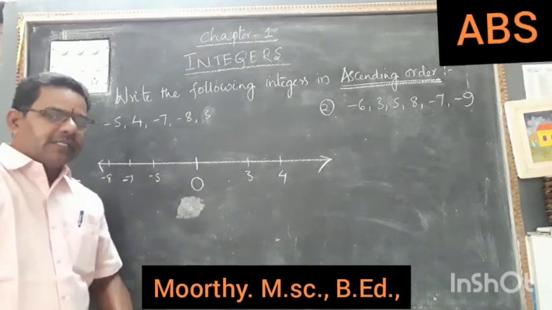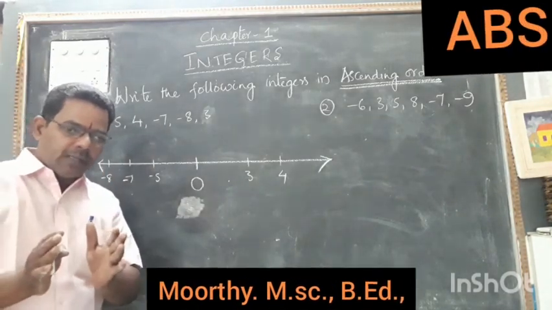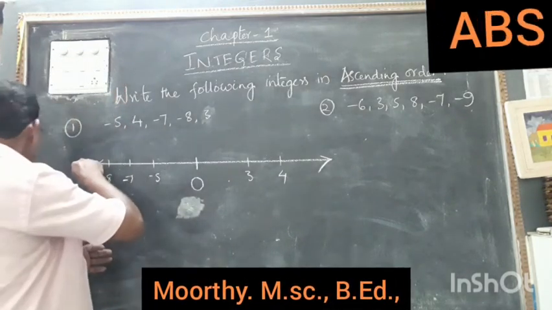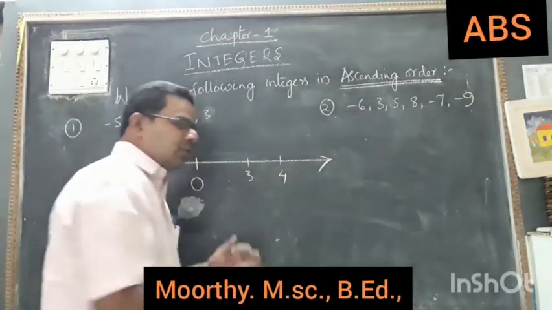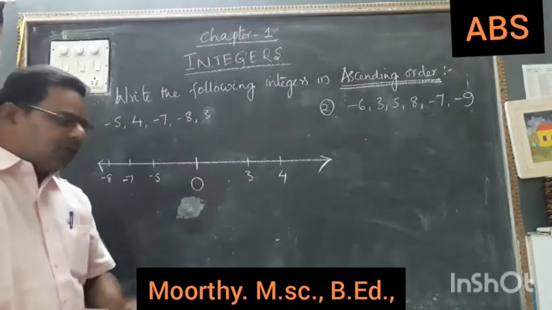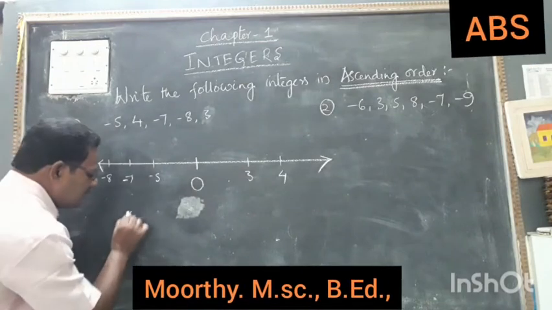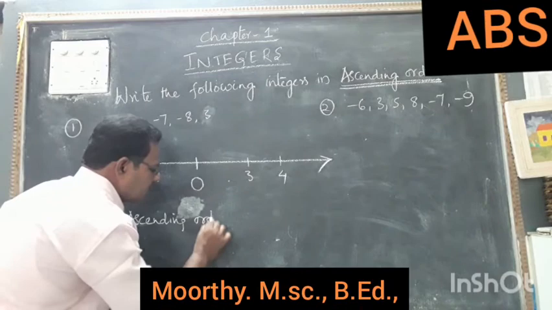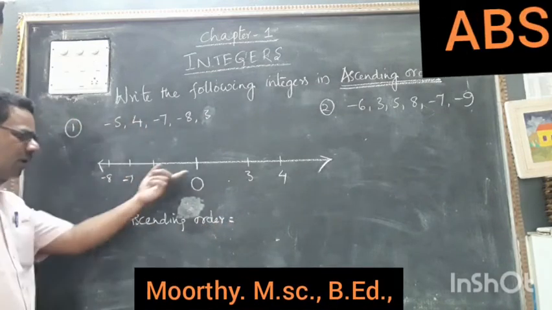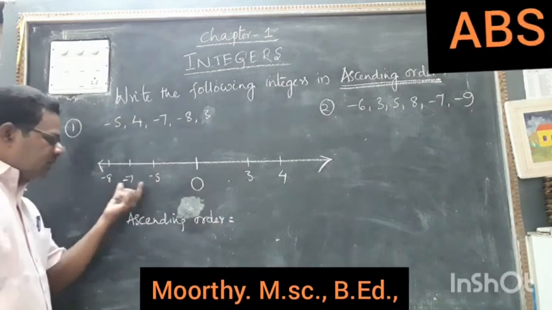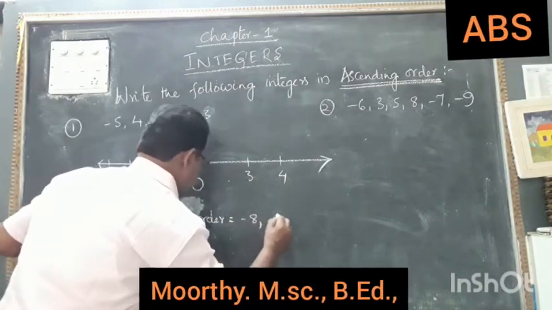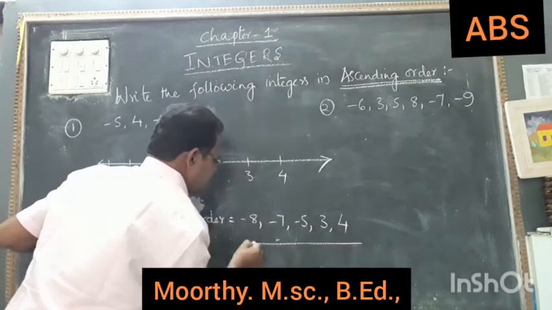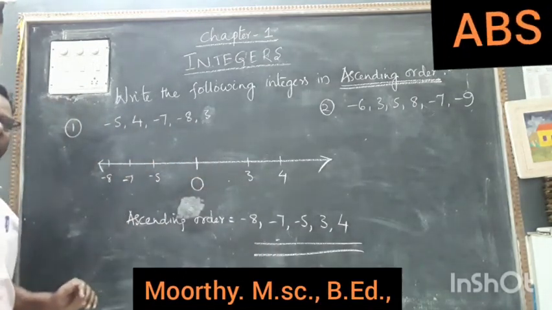So from these 5 integers, in the number line I told you already the property of the number line. What is the property of the number line on the integers? From left hand side to right hand side if you go, the value will be increasing. So now easily you can write ascending order is equal to, what is the smallest number among these? Minus 8, minus 7, minus 5, 3 and 4. This is the ascending order.